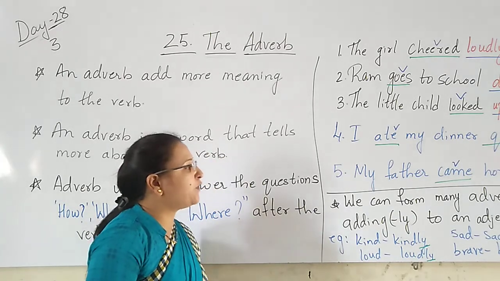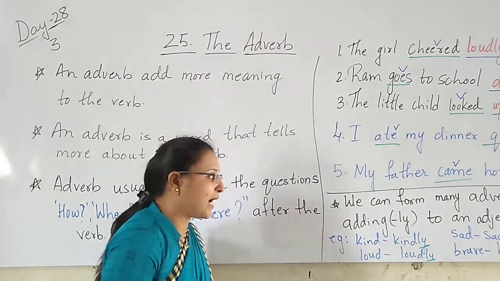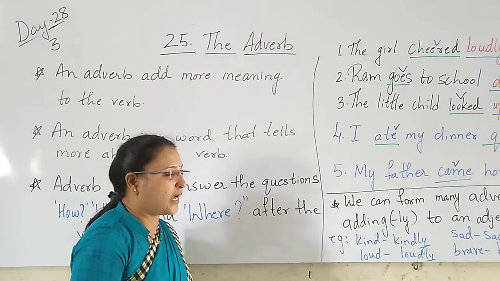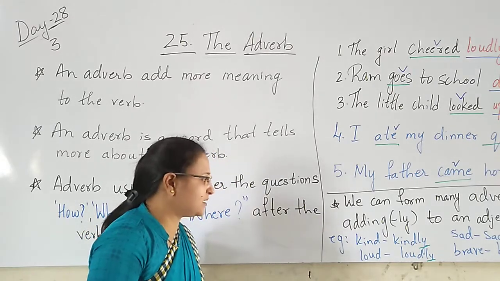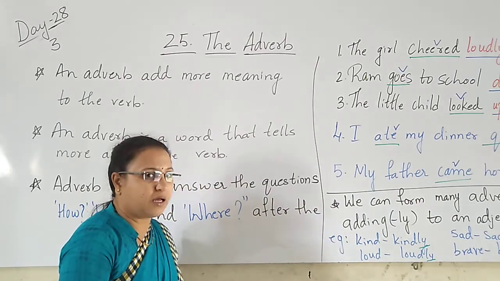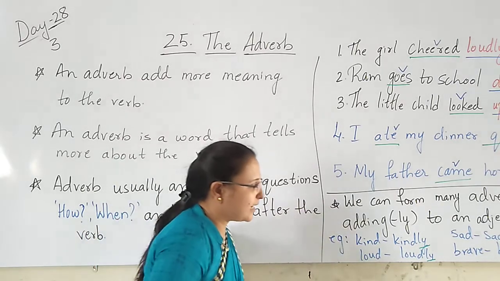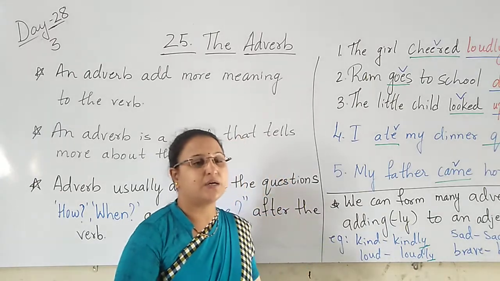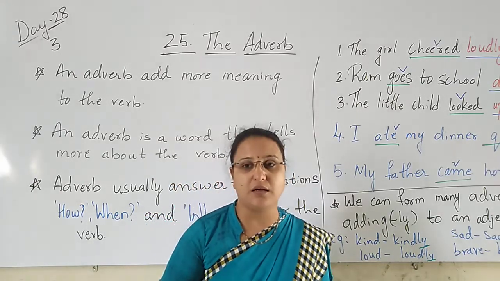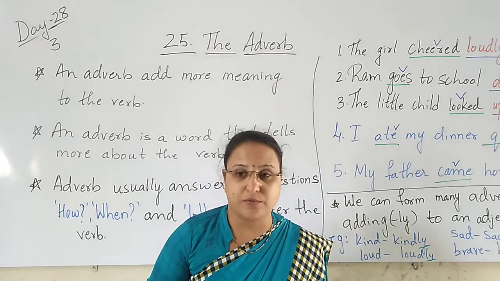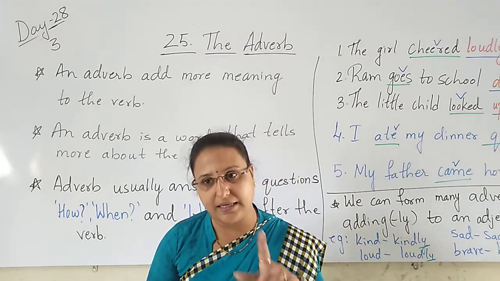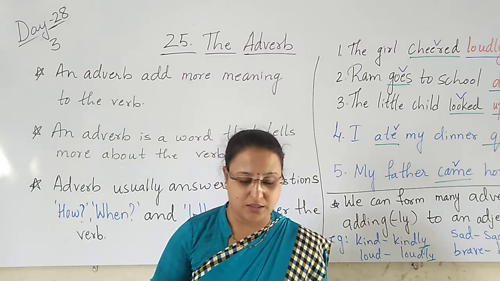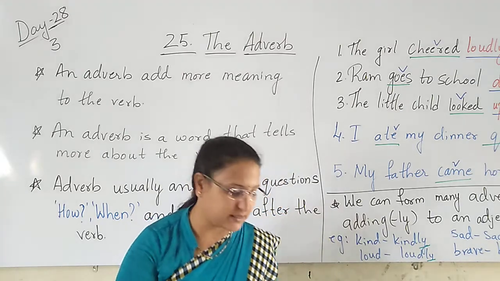Next, we can form many adverbs by adding ly to an adjective. That is kind, kindly, loud, loudly, sad, sadly, brave, bravely. Yes, these are the words we use to form adverbs from the adjective by adding ly. Yes, children, let us begin with the exercise.